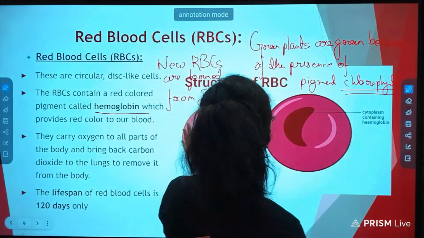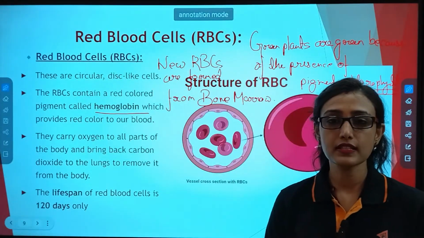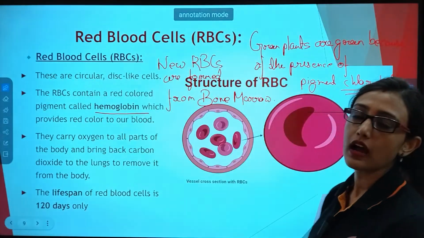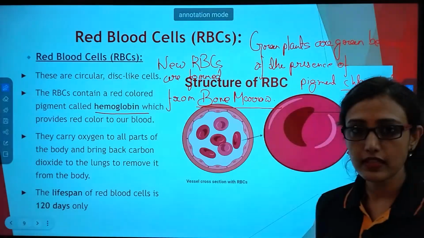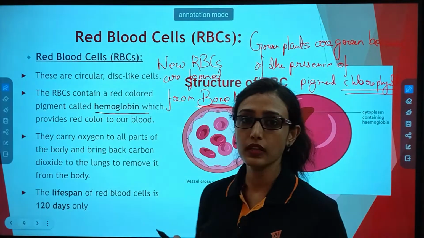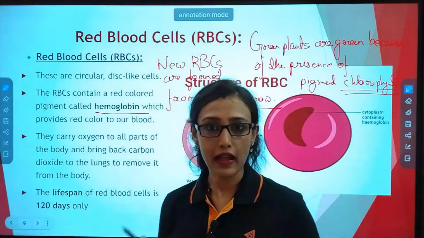Okay, so bone marrow is obviously present inside your bone, and from there the RBCs are produced. You will learn about this in detail in higher classes, but for now you know this much only, that RBCs are produced from bone marrow.